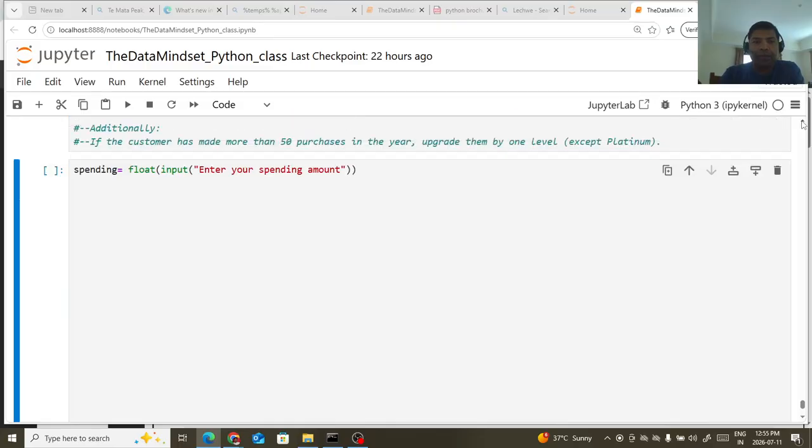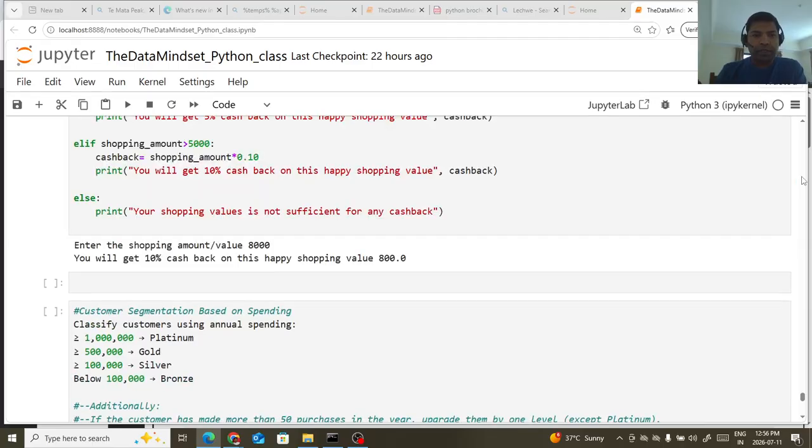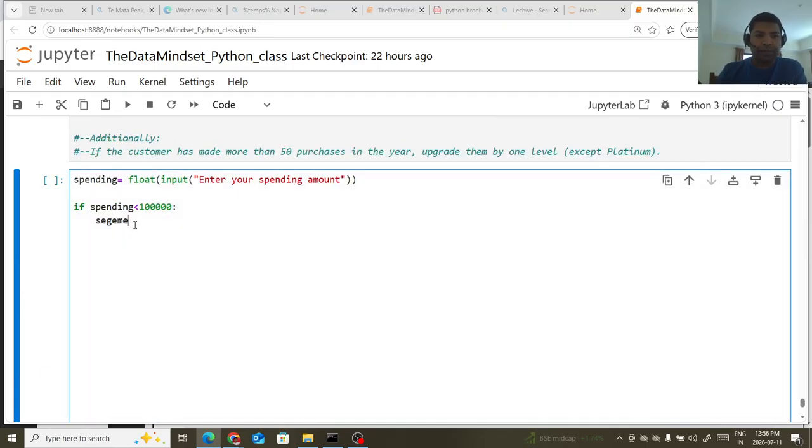Okay, so let's say I'm going to write: if spending is less than 1 lakh, then we can say customer segmentation is bronze.